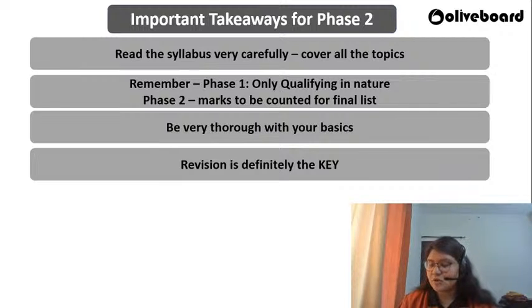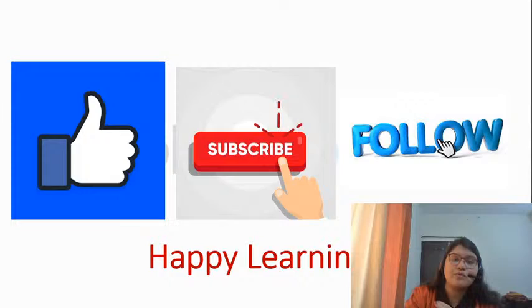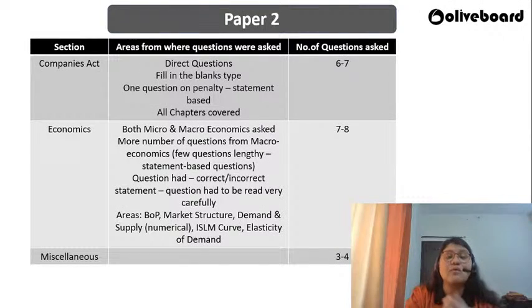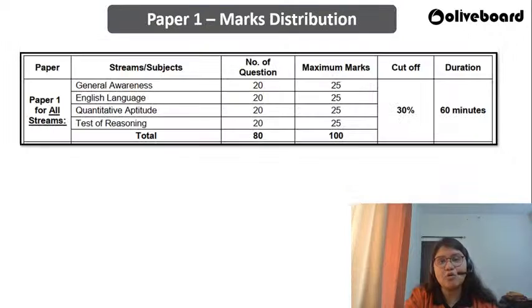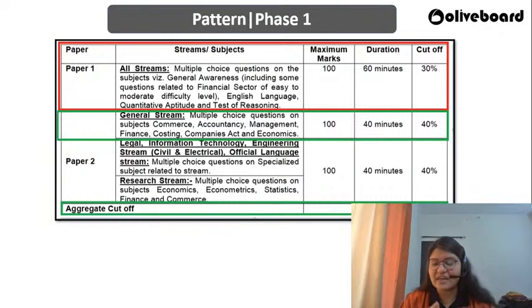So this is the crux of what we have to keep in mind when we talk about our preparations for phase 2. Fine. So that's all about how today's paper has been. I'm not going to say good attempts or something, because we already know the minimum criteria out here. It is very well laid out. So that is the minimum criteria for us.